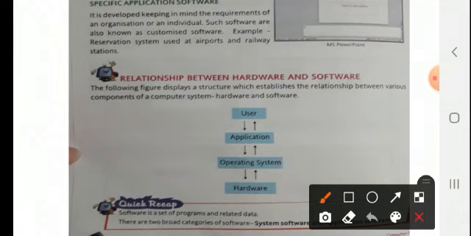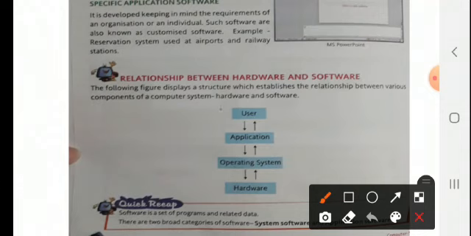So if we are talking about the relation between hardware and software, now it's very clear to you. And the following figure displays a structure which establishes the relation between the various components of a computer system, that is, hardware and software.